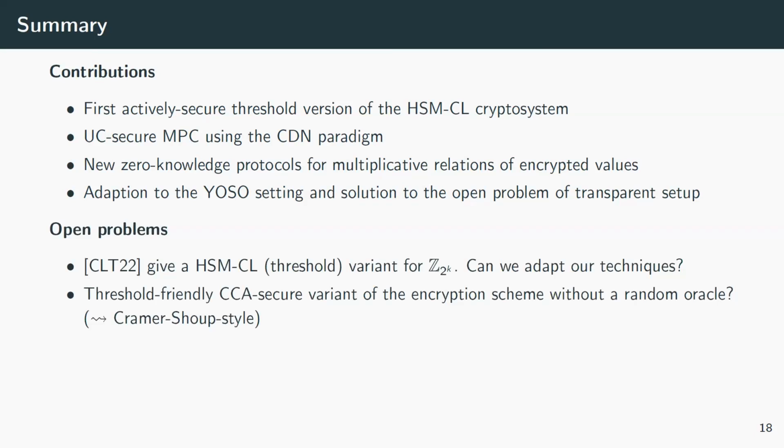What's next? Well, Castagnos, Laguillaumie, and Tucker also came up with a threshold version of a different variant of this encryption scheme, where the plaintext space is the integers modulo a power of 2. One obvious question is, can we adapt our techniques so that we also get MPC and YOSO MPC in that setting? Because Z_2^k is very nice since it represents what we have in our CPUs very well. And otherwise, we have this very nice and threshold-friendly encryption scheme. Can we build a CCA secure variant in Cramer-Shoup style, for example?